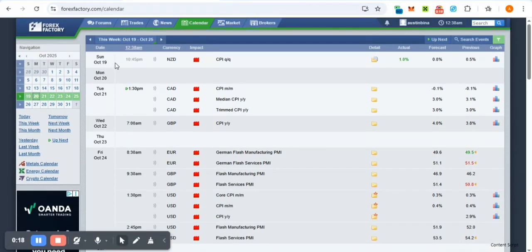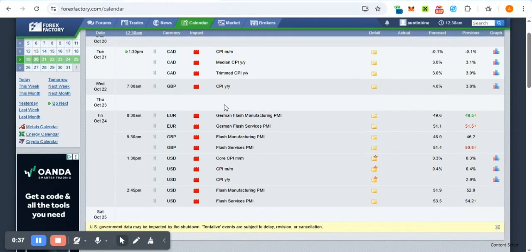So we can see on Sunday, which is today the 19th, we have CPI for NZD. It's actually already out, so the outcome is actually wow. The CPI is 1%. That's great. So it's positive, greater than expected, or greater than the forecast. That's good. And we have many other high impact news for the week.